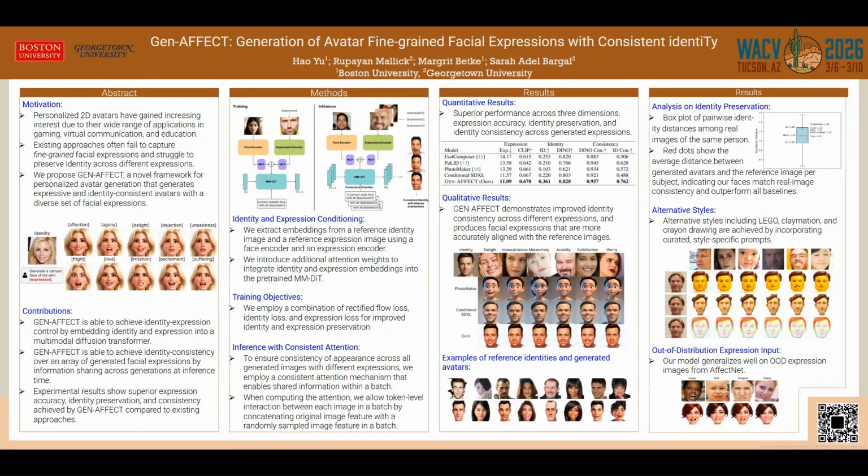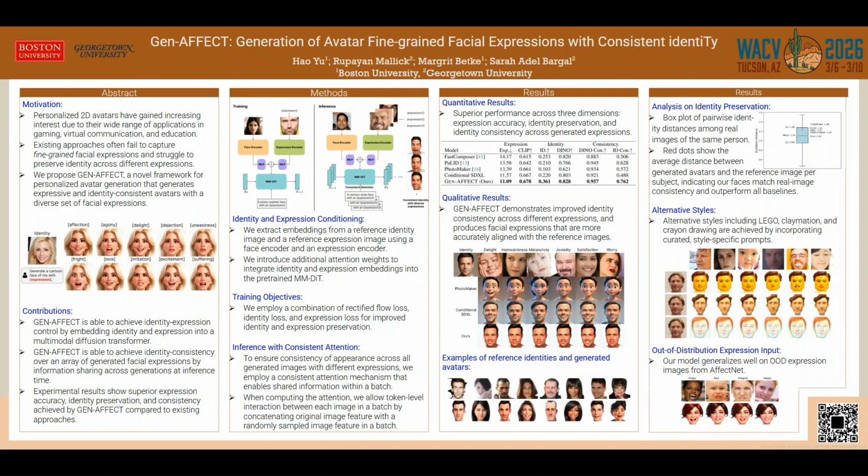Beyond the style presented earlier, GenAffect supports alternative artistic styles. By incorporating curated, style-specific prompts, we generate avatars in Lego, claymation, and crayon drawing styles. Importantly, identity remains recognizable even under stylized transformation.